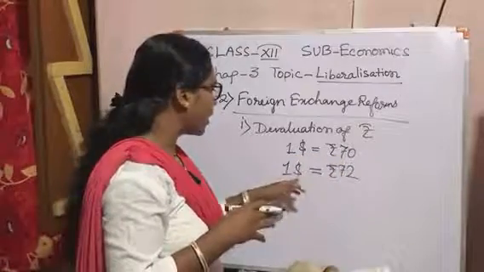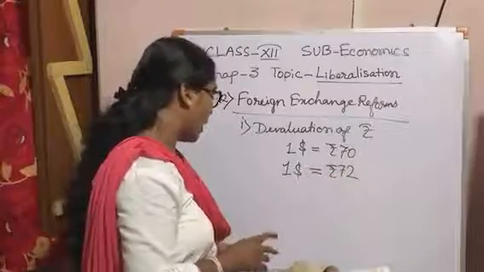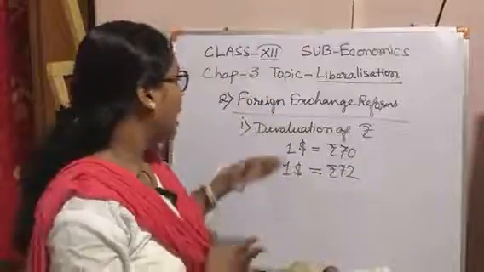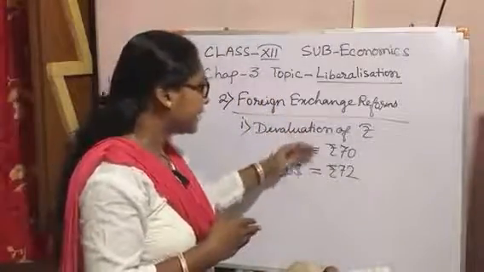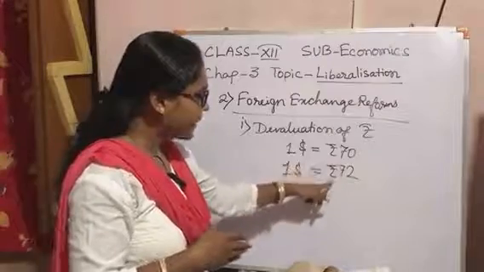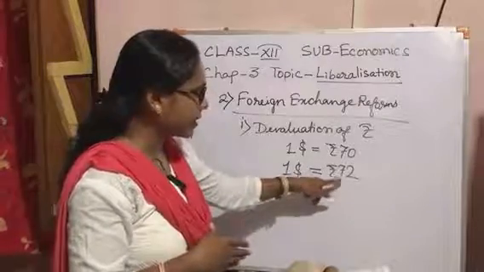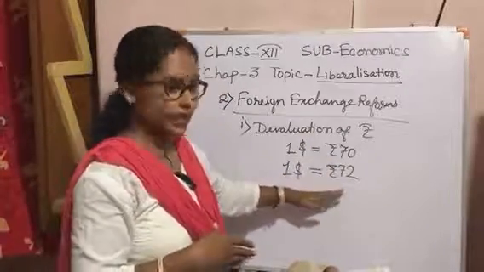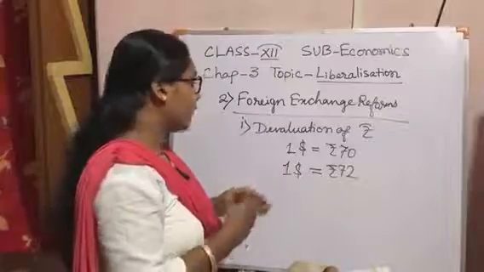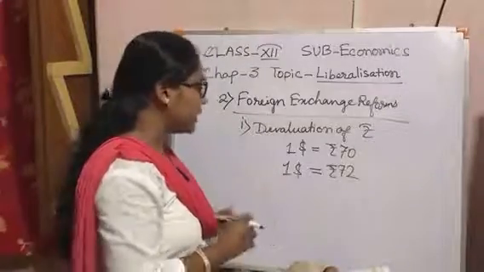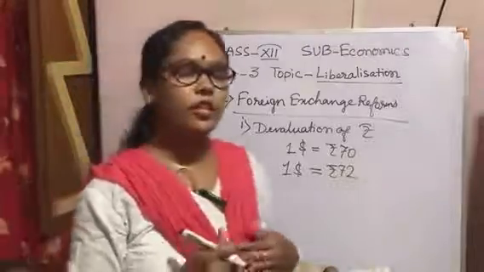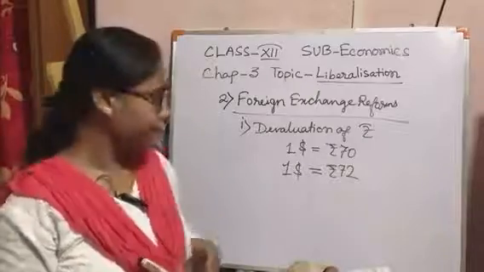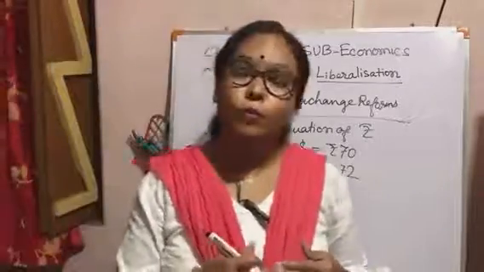But now if the $1 is rupees 72, then under the $1 they can buy more things, because our Indian currency is devalued. This price rise means our currency is devalued. We are talking about the value, not the rate. Okay students, when the government devalues our Indian currency, the foreigners or investors are interested to invest in our country and also buy more commodities.